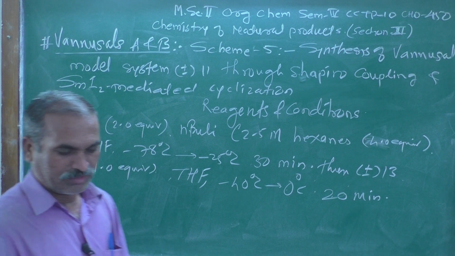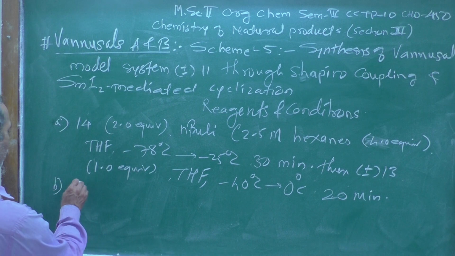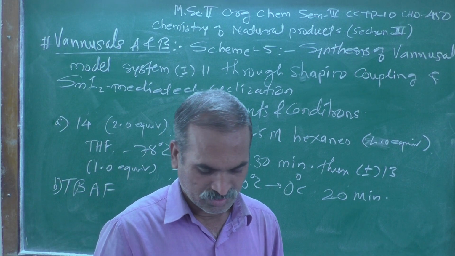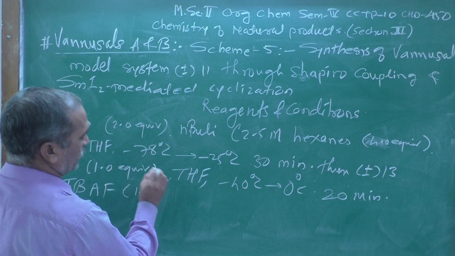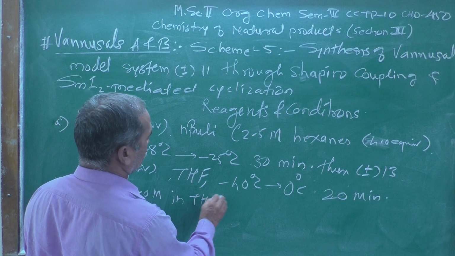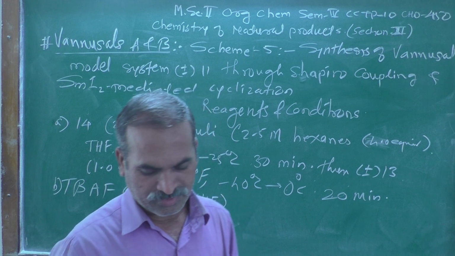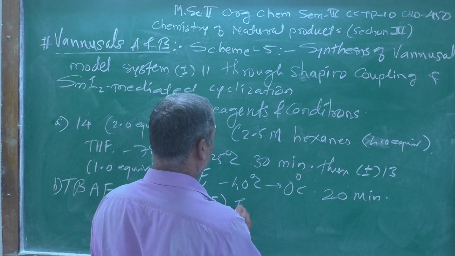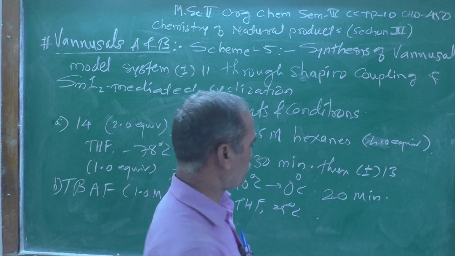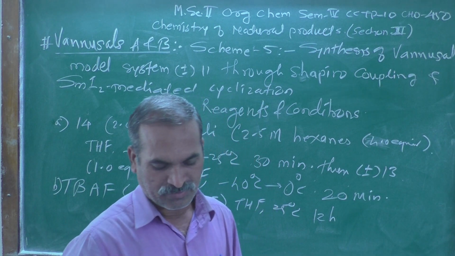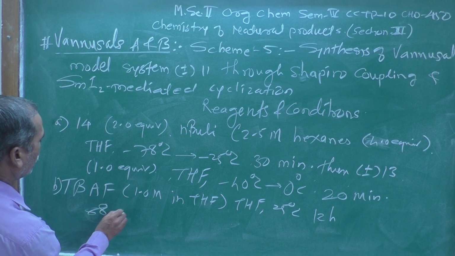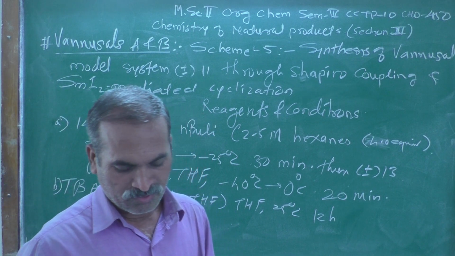After that let us see the B reagent. The B reagent is TBAF, tetrabutylammonium fluoride, which was taken 1.0 molar in THF, again THF at 25 degrees centigrade, and the reaction mixture was stirred for 12 hours, and the yield obtained was approximately 88%, overall yield for the two steps.